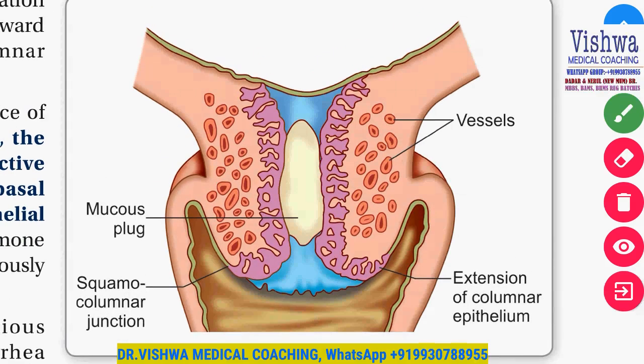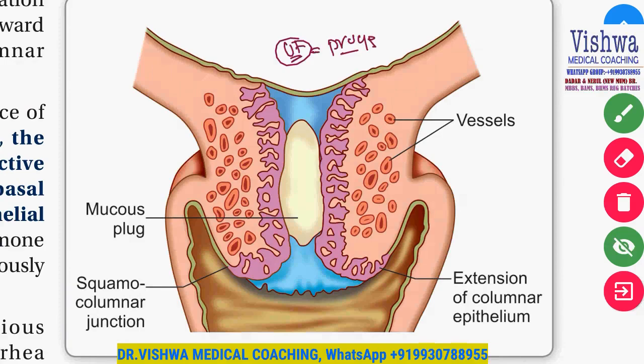Now, when the pregnancy is going to grow in the uterine cavity, as we understood that pregnancy is a progesterone dominated system, and because of the progesterone, this is something which is going to get formed. This is the mucus plug. If you can see, the vascularity has increased, that we already have been aware about. This is what becomes the columnar epithelium.